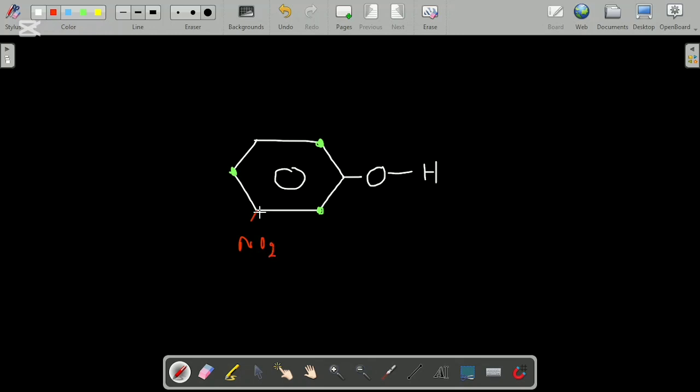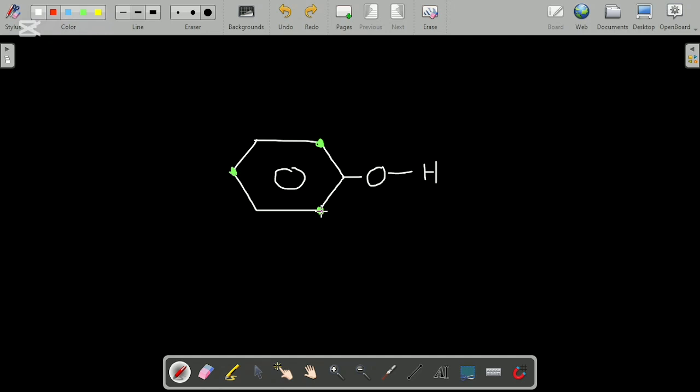The meta place does not have much electron density. That means NO2 does not have many electrons to draw toward its side, so this process is not as difficult as the other two. Now we know that the meta position has the lowest acidity among these three.